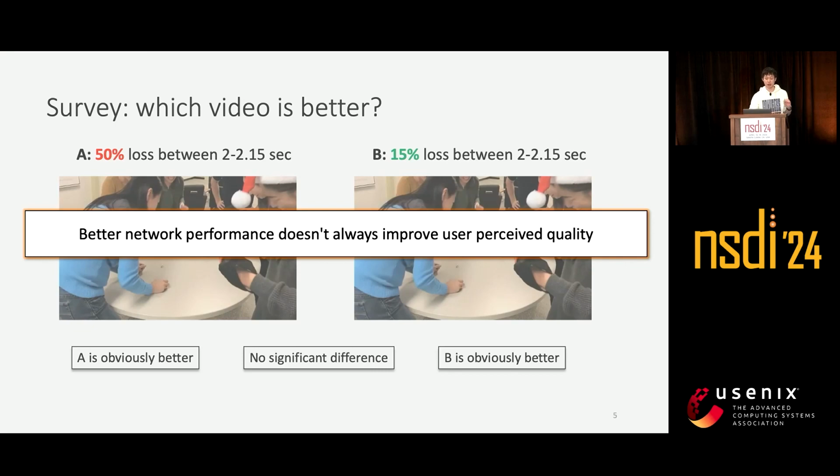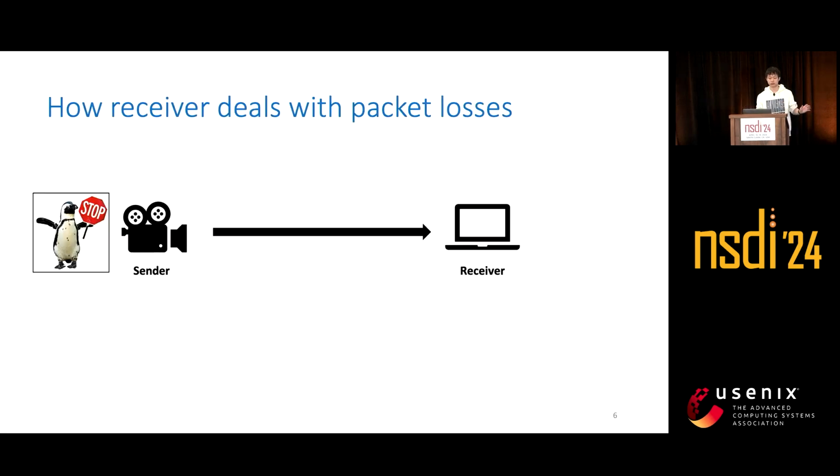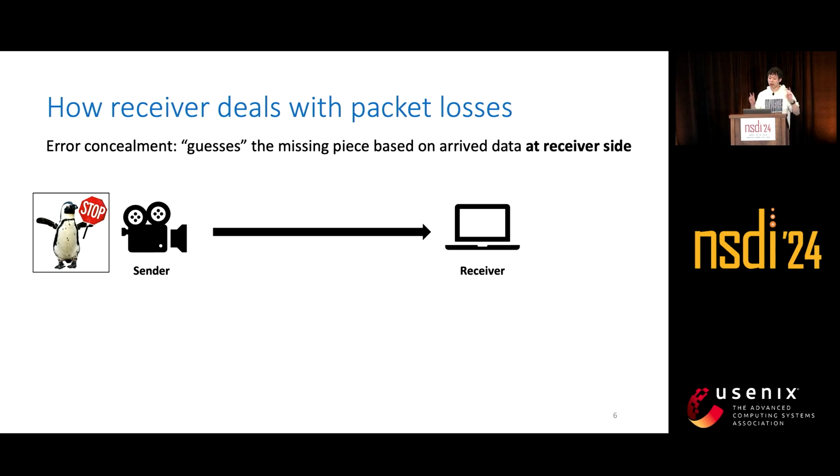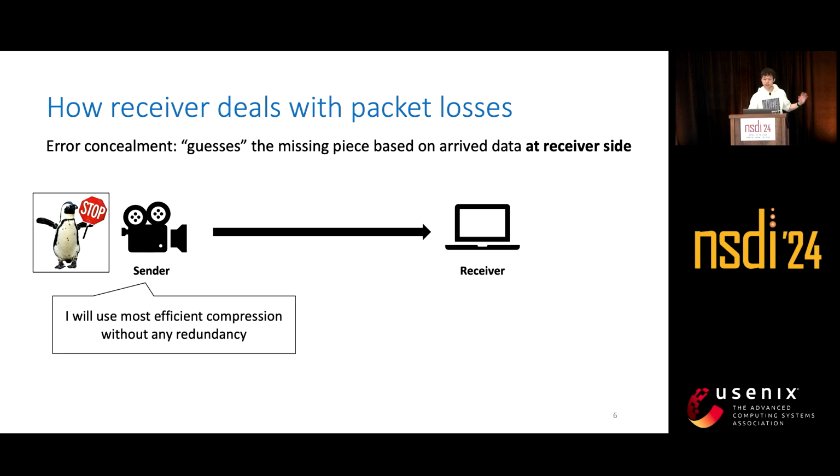To explain why this happens, let me briefly talk about the existing loss-resilient solutions in video streaming. First, let's see how the receiver deals with packet loss. This is done by error concealment, which guesses the missing piece based on the arrived data at the receiver side. The sender will encode and send the frame without any redundancy.